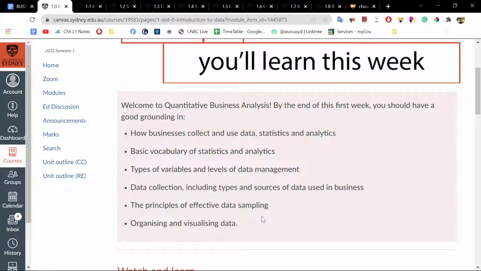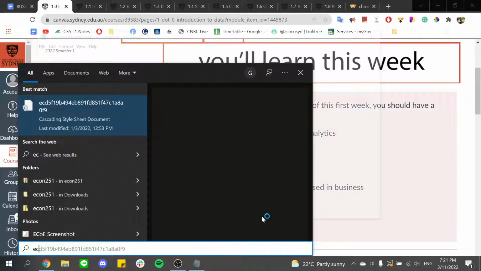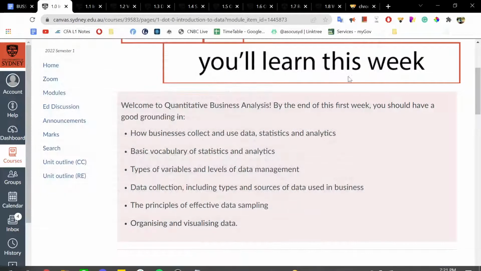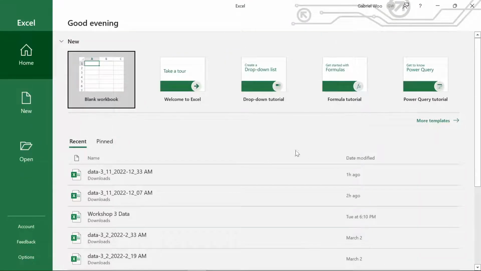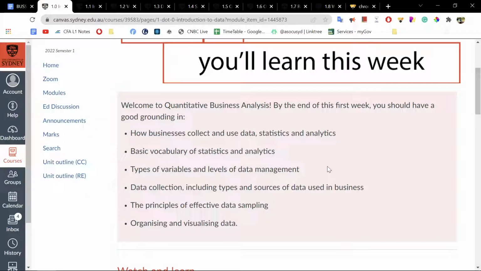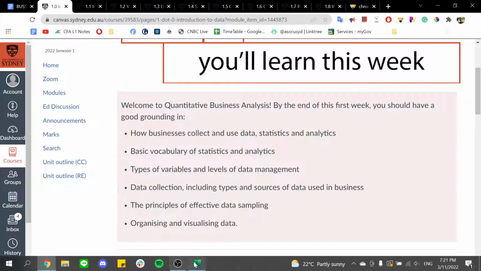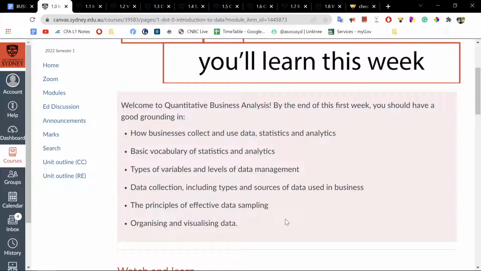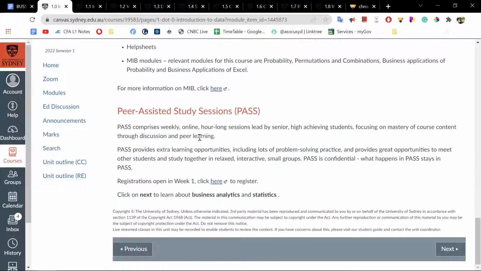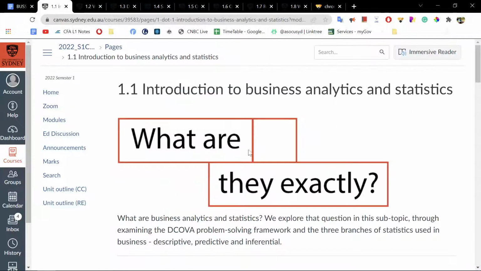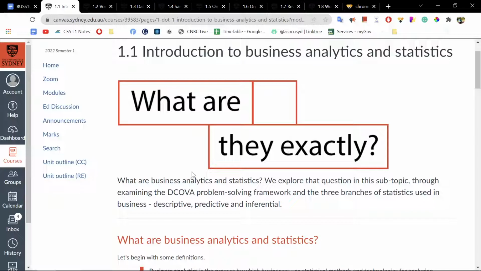So the tool of Excel. Oops, that is the wrong document. The tool of Excel is a major tool that we are using in this course, and in the future we are going to be using Excel quite a bit, starting from week 2. All right, so this is the introduction to this week: introduction to business analytics and statistics.